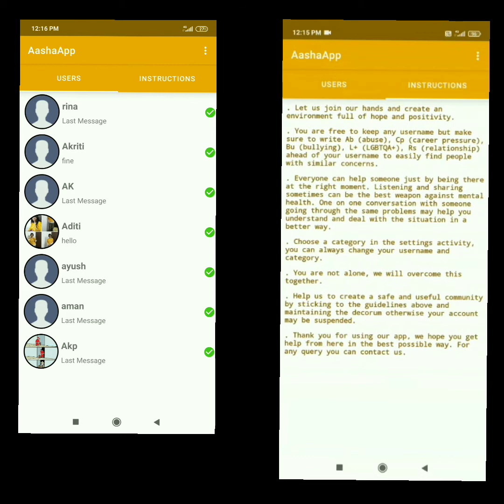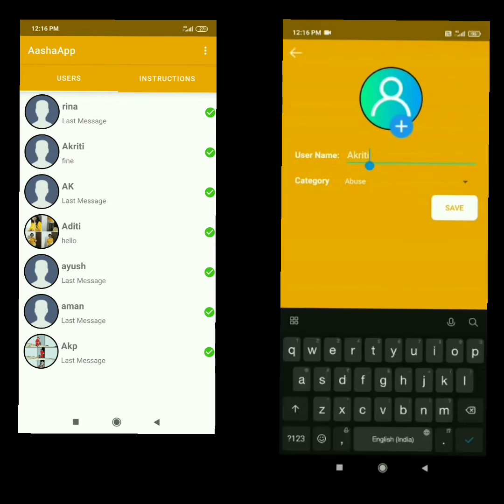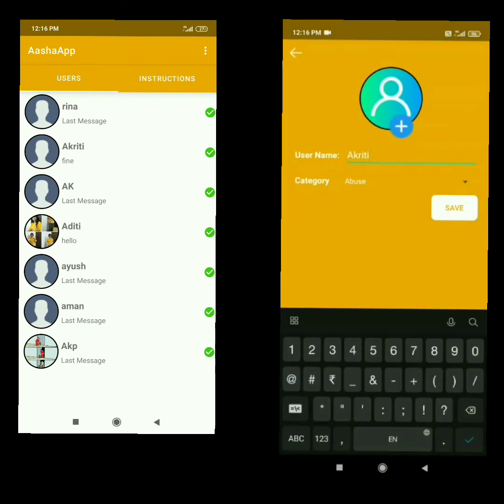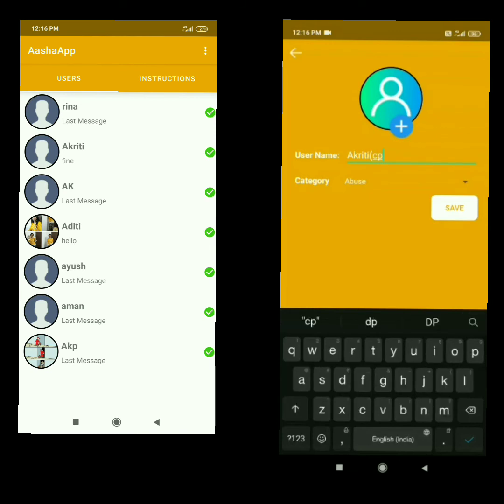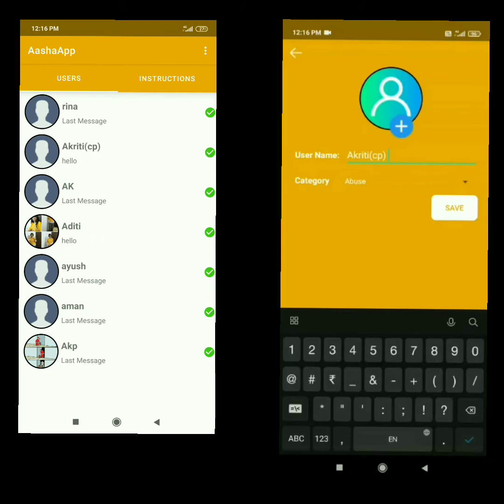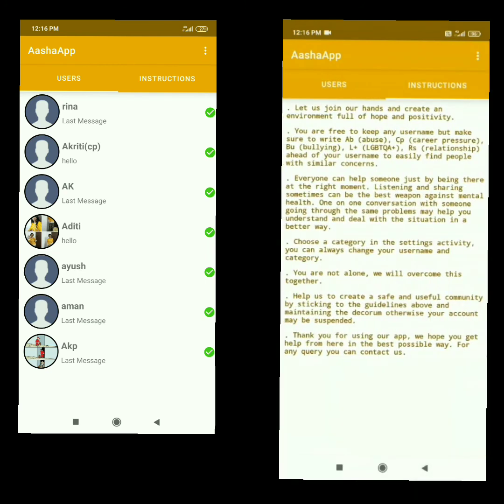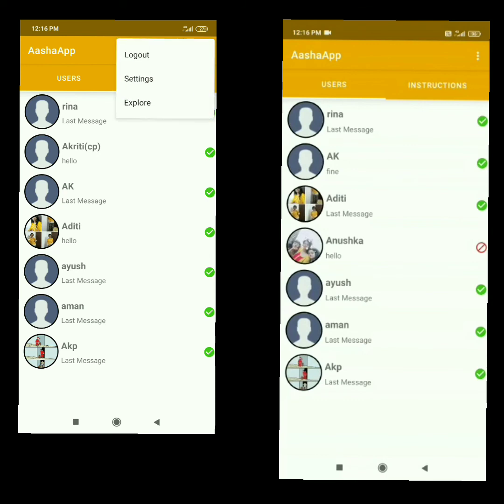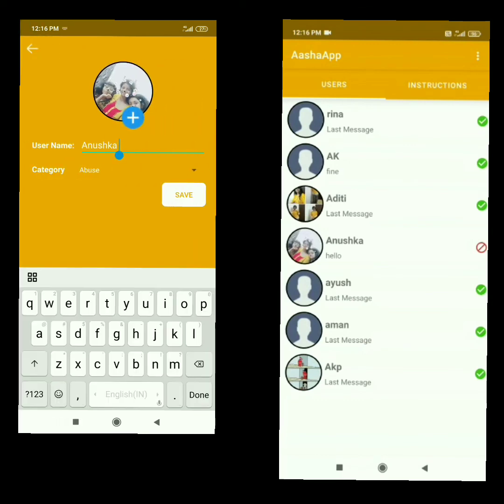Now in the instruction section, there are instructions for users on how they can keep their username so that it will be easy for them to find the right person. For example, let's change our username and write CP. As we saw, CP is for career pressure in the instruction given. So our profile is updated. We will do the same for the other person. And now it will be easy for us to find the right person.